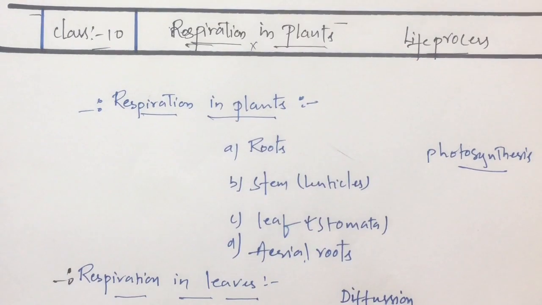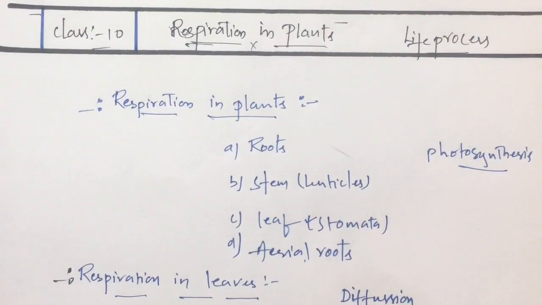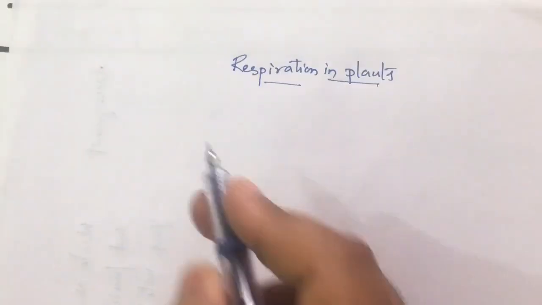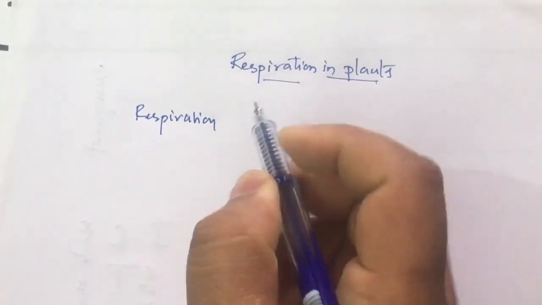Hi children. So today we are going to discuss respiration in plants. All living organisms, children, including plants, receive the energy required for survival by the process of respiration. And we all know respiration is a biochemical process. It involves what?